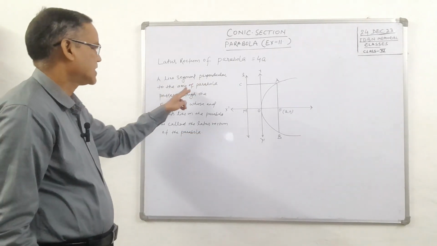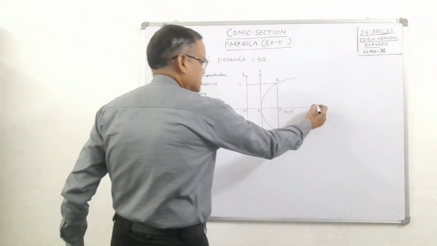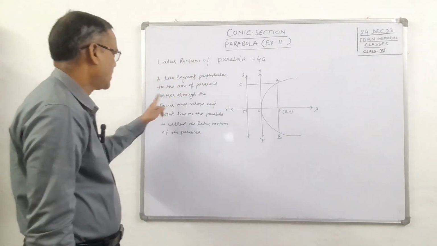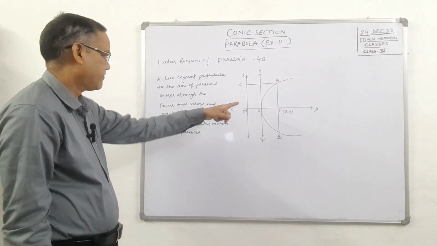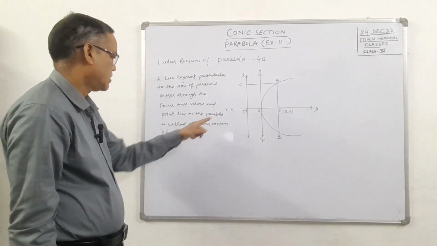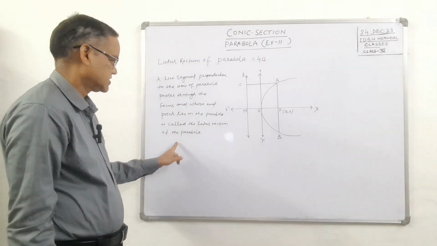A line segment perpendicular to the axis of parabola, that is, and passes through the focus F whose end points lie on the parabola is called latus rectum of parabola.